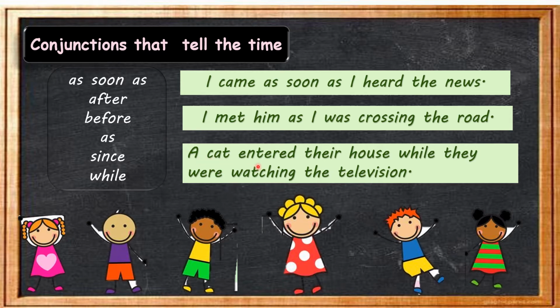That means when the family members were watching television, a cat entered their house. Okay, while, as soon as. So these are the examples. Fine children.